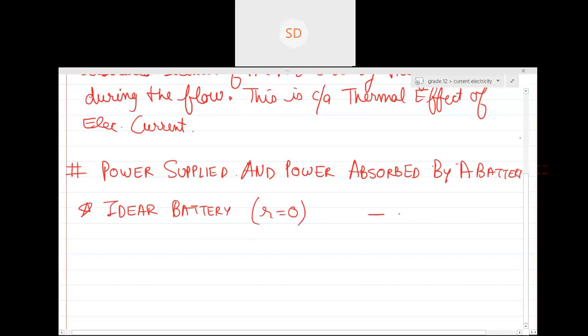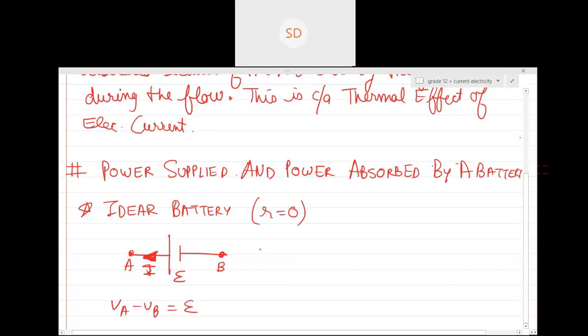Suppose this ideal battery is supplying a current I, and the battery has an EMF E. So if I ask you what is the potential difference across points A and B, VA minus VB will be equal to E, right?